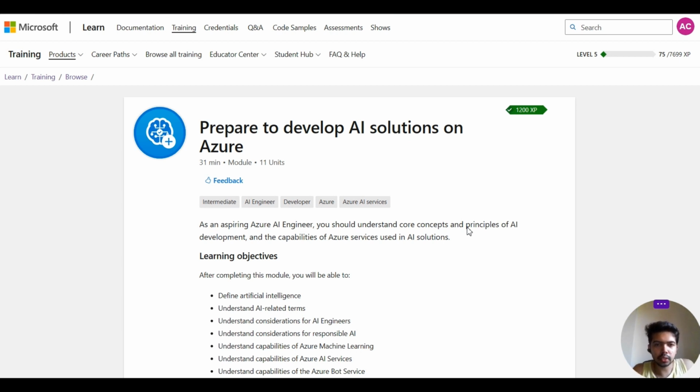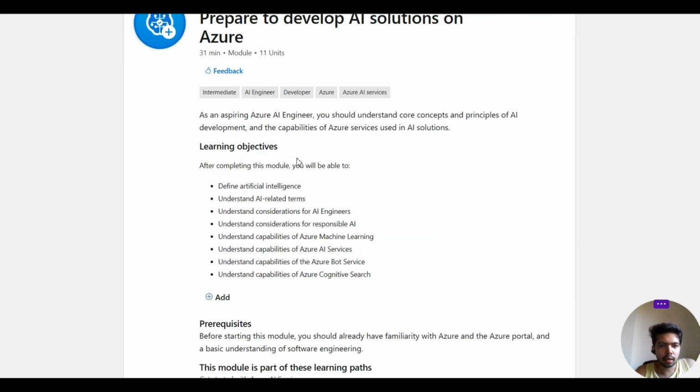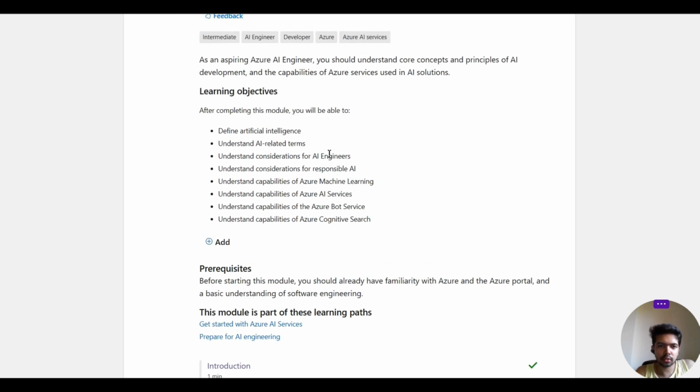The module is Prepare to Develop AI Solutions on Azure. And what does it say? As an aspiring Azure AI engineer, you should understand core concepts and principles of AI development and the capabilities of Azure services used in AI solutions. What are the learning objectives of this module?